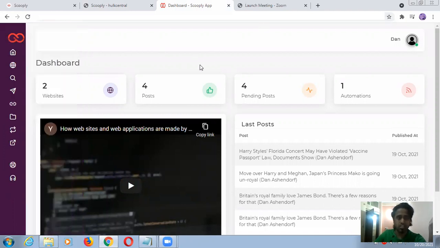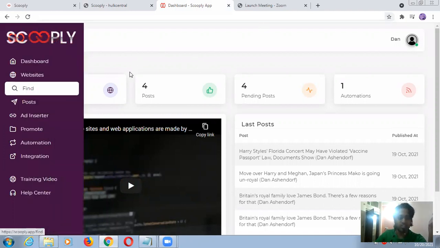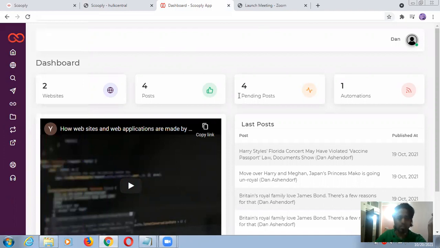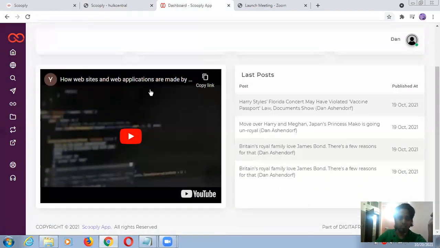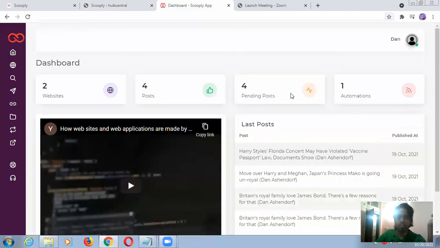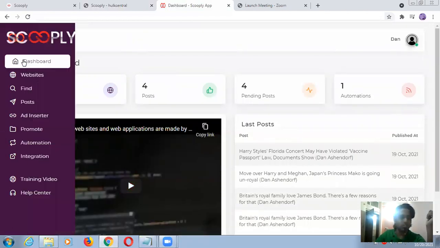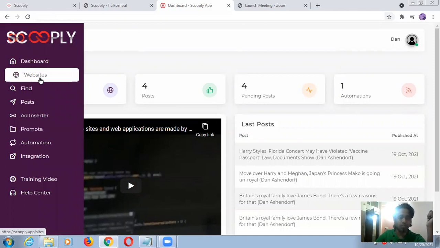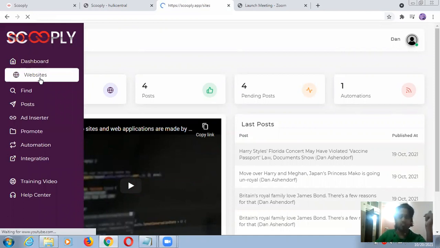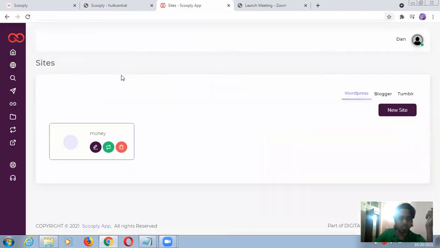So I am on this dashboard. You can see here this is websites, two websites, and all these numbers this dashboard is showing right now. So this is automation and all these things. Just leave this. I'm going for this website option, and let's see what I'm going to get in this option. So this is a WordPress website.